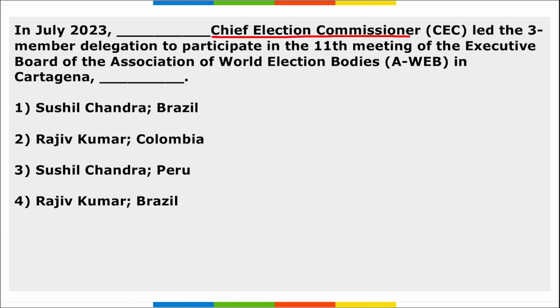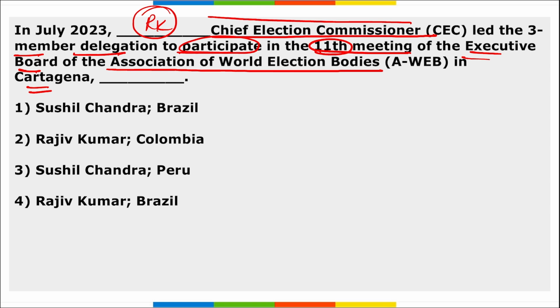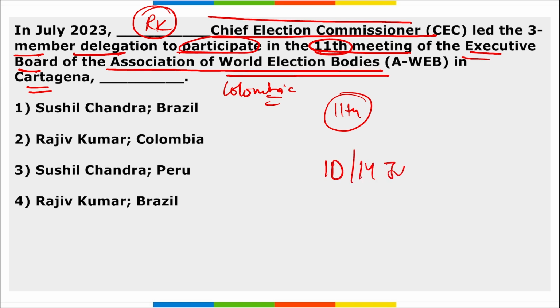Next, the Chief Election Commissioner led the three-member delegation to participate in the 11th meeting of the Executive Board of the Association of World Election Bodies. Right? So remember, who is the Chief Election Commissioner that led the three-member delegation? He is Rajiv Kumar, right? He led the delegation to the 11th meeting of the Executive Board of the Association of World Election Bodies that was held in Cartagena, Colombia. Right? This was held from 10th till 14th of July.